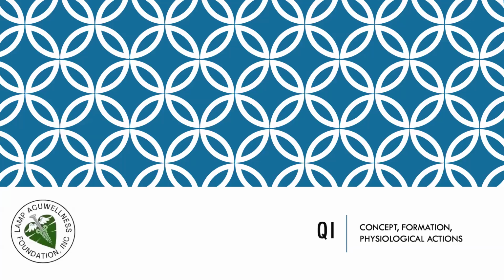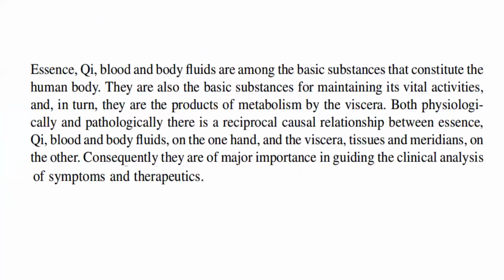We talk about qi, concept, formation, physiological actions. Essence, qi, blood, and body fluids are among the basic substances that constitute the human body. They are also the basic substances for maintaining its vital activities, and in turn, they are the products of metabolism